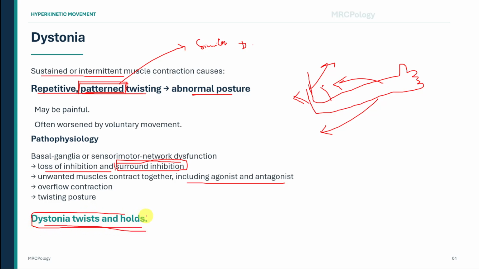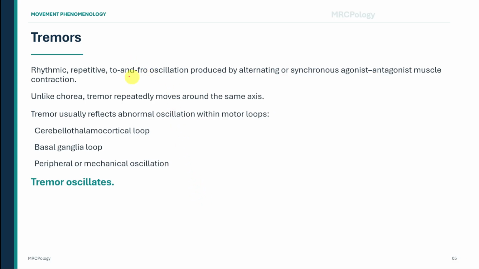Tremor is a rhythmic, repetitive, to-and-fro oscillation of a body part. It is produced by alternating or sometimes synchronous contraction of agonist and antagonist muscles. The word rhythmic is the key distinction. In chorea, the movements are irregular and unpredictable. In tremor, the movement repeatedly occurs around the same axis. For example, the hand may repeatedly move from side to side, or the forearm may repeatedly pronate and supinate. The movement has a recurring pattern, even when the frequency and amplitude vary.